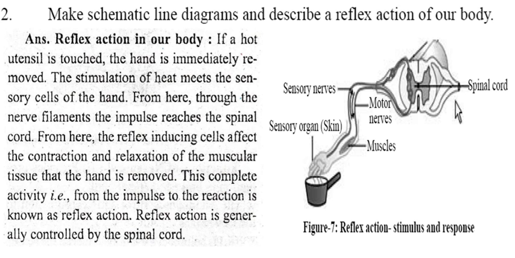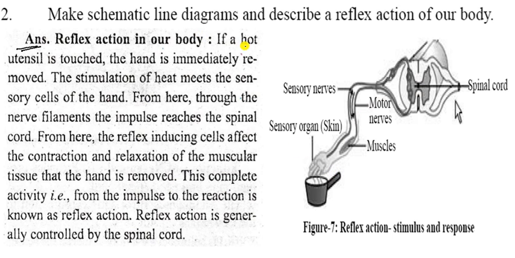Now it is the reflex action. It is very important for your board exam. The question is: make a schematic line diagram and describe a reflex action of our body. You can write this as the answer. How does a reflex action in our body happen? You can see in the figure. Here is the hot water, and the sense organ skin, and the muscles, and these are the motor nerves, and here is the sensory nerve and the spinal cord. So how is the information given to the spinal cord and received back?